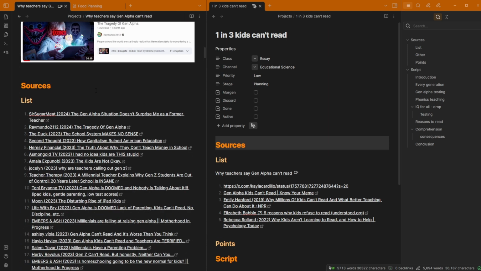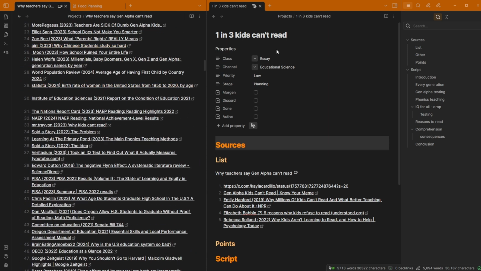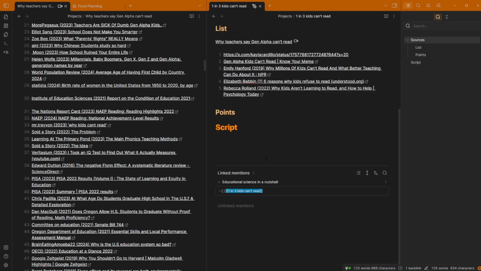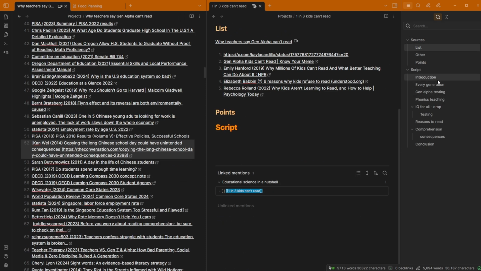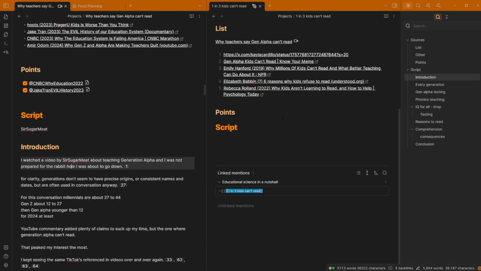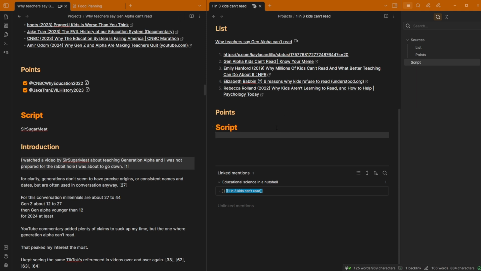So there are the different thumbnails that I was looking at. We've got the main sources. We've then got the article that I want to write here. And now I'm simply going to go through, read through the different sections, and bring relevant points over to the article that I actually want to write to summarize why Generation Alpha can't read.